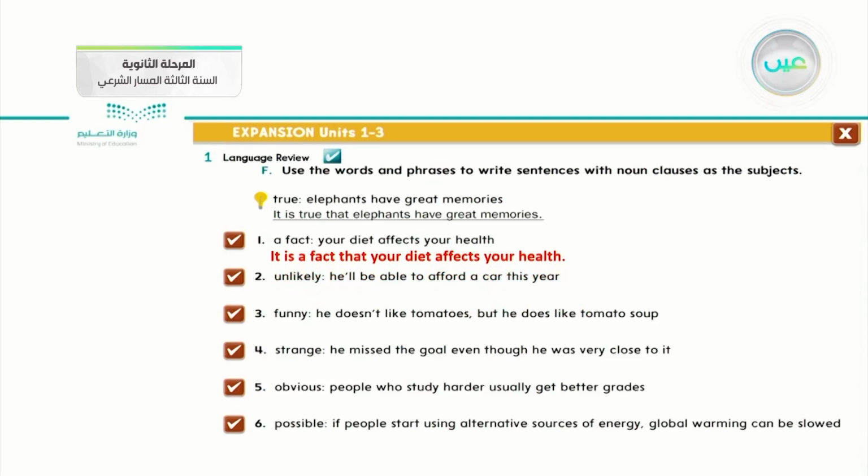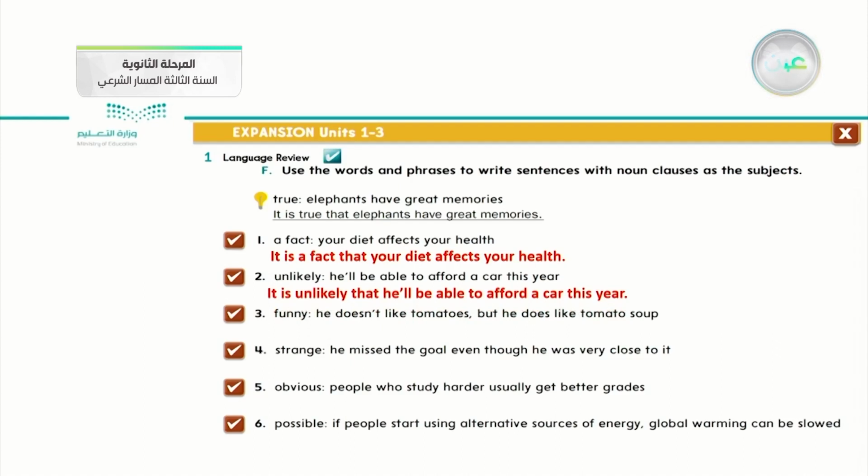A fact, true, unlikely, funny, strange, obvious, and possible are some of the expressions they mentioned in your pupil's book. With these expressions, I can use the subject as a noun clause. Number two, unlikely: he will be able to afford a car this year. We can say it is unlikely that.